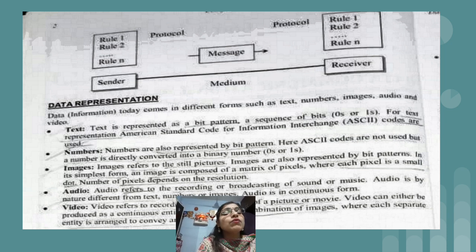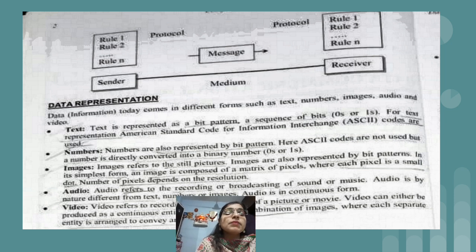Basically now we are discussing communication, and definitely that is between two computers. Okay, and as we all know the computer can understand only binary language. So binary is nothing but the language which contains zeros and ones only. So text is nothing but a bit pattern, which is a sequence of bits.